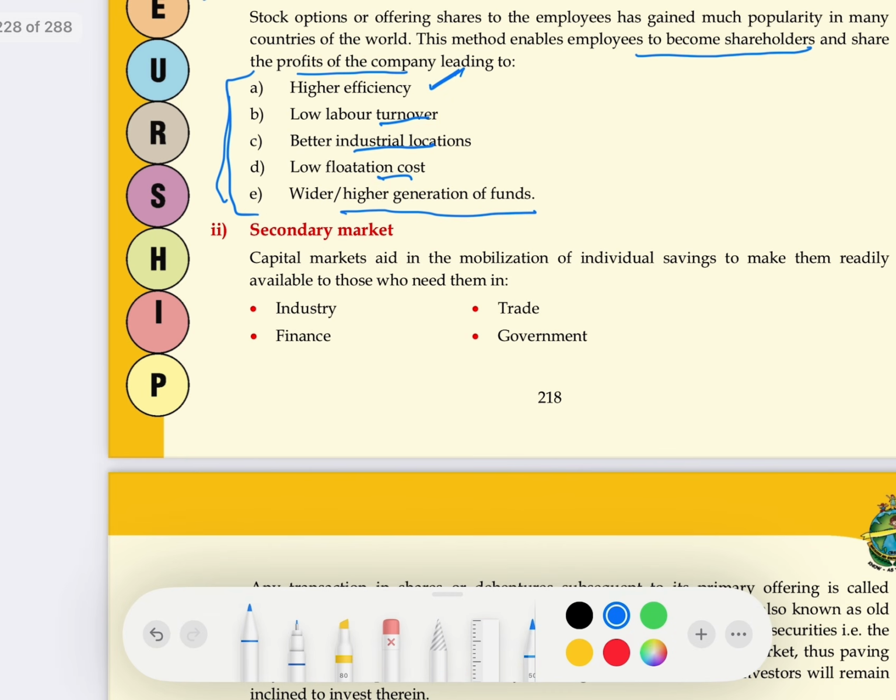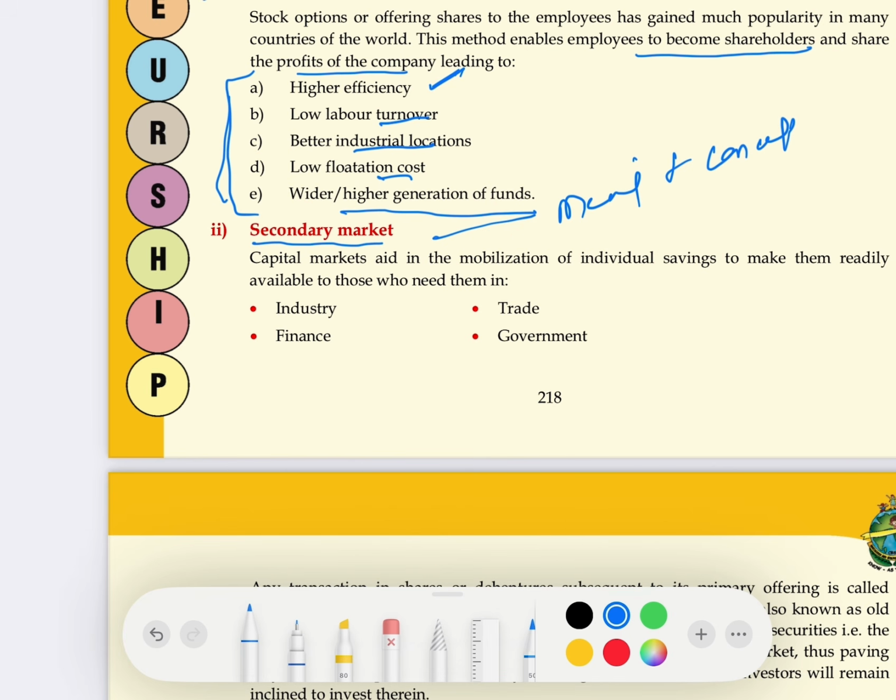After offer to employees, the next type of market is the secondary market. Although the secondary market is not in your syllabus, what you have to learn is only the meaning. You should know the meaning and concept of the secondary market, because for the last 3-4 years, every year in the sample paper CBSE has given one question on the secondary market. So we can expect one question from the secondary market, generally for 1 mark only, checking whether kids know where to apply the concept.